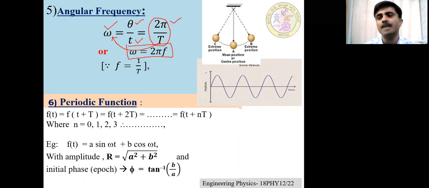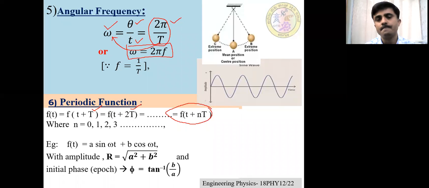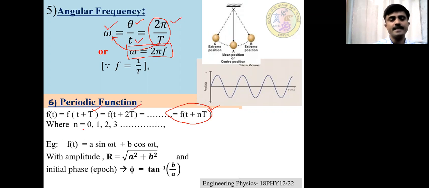Mathematically, f of t equals f of t plus T equals f of t plus 2T and so on, meaning it repeats at every interval of time period T. We generally write f of t plus nT, where capital T is the time period of the oscillatory motion and n is an integer taking the values 0, 1, 2, 3, 4 and so on.